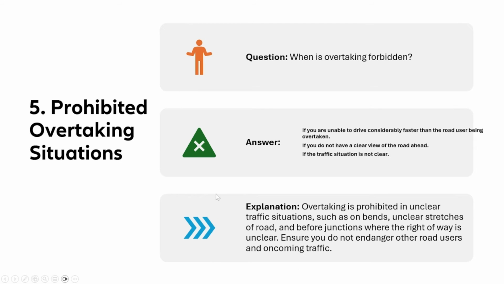Let's move on. Prohibited overtaking situations. When is overtaking forbidden, or when is it better to avoid overtaking? If you are unable to drive considerably faster than the other road user being overtaken, it's better to avoid overtaking. If you do not have a clear view of the road ahead, avoid overtaking. If the traffic situation is not clear as well, avoid overtaking. Overtaking is prohibited in unclear traffic situations such as on bends, unclear stretches of road, and before junctions where the right of way is unclear. Ensure you do not endanger other road users and oncoming traffic.